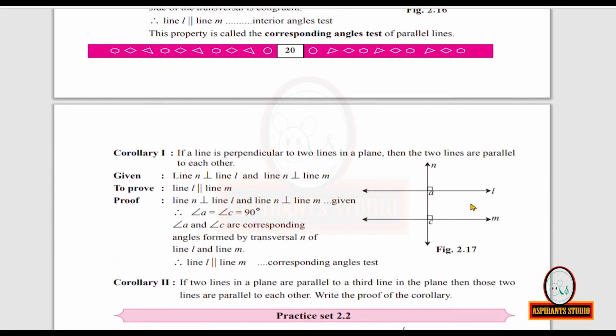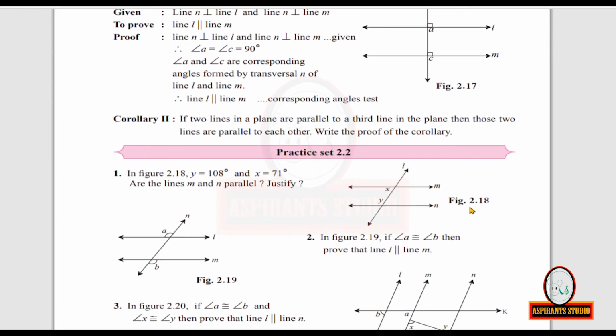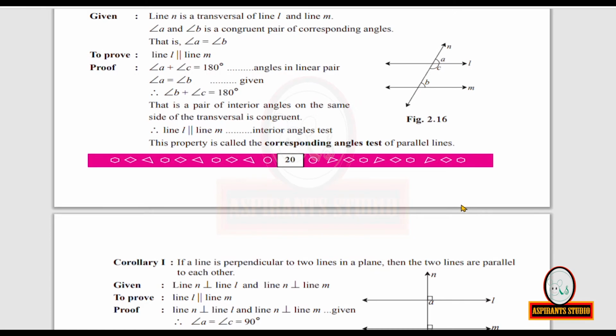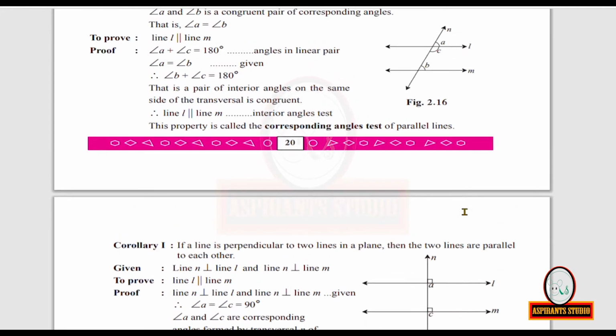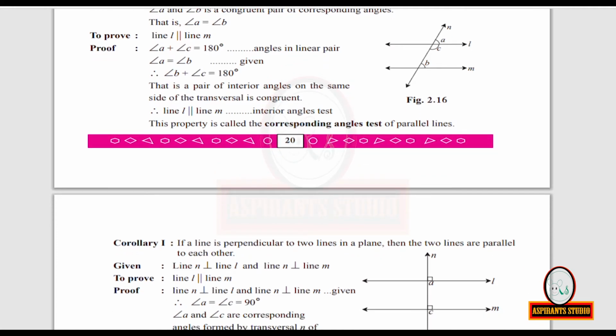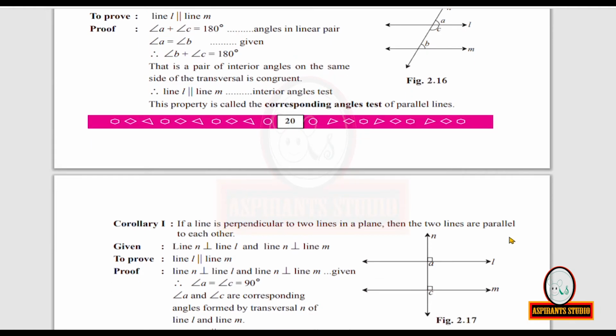Now next is a sub-theorem, corollary. If a line is perpendicular to two lines in a plane, then the two lines are parallel. If a line is perpendicular to two lines in a plane, then the two lines are parallel to each other.